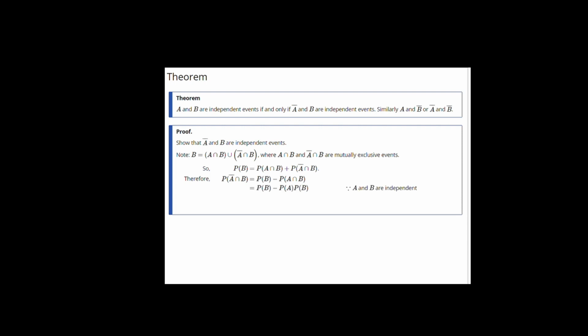We are now ready to use independence, which attacks the last term in this expression, and writes it as the probability of A times the probability of B. Finally, if we factor the right-hand side of this equality, remove the common factor P of B, we're left with 1 minus P of A times P of B. And since 1 minus P of A is P of A complement, this becomes P of A complement times P of B. We started by assuming that A and B were independent, and we have now proved that A complement and B are independent. Of course, we could continue to prove that A and B complement are independent in exactly the same way, or that A complement and B complement are independent.